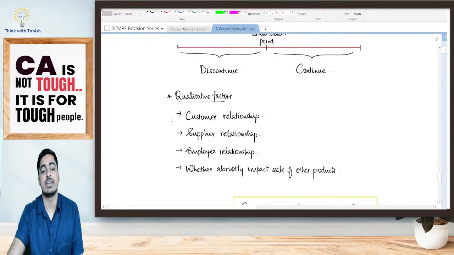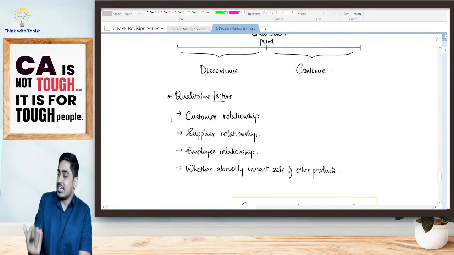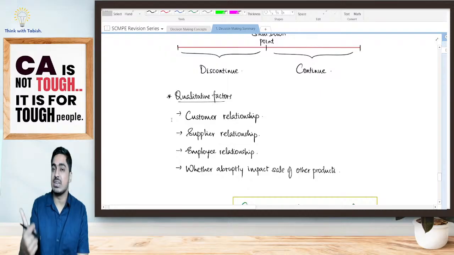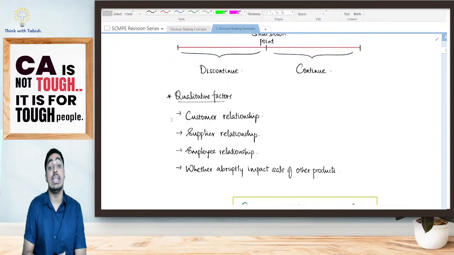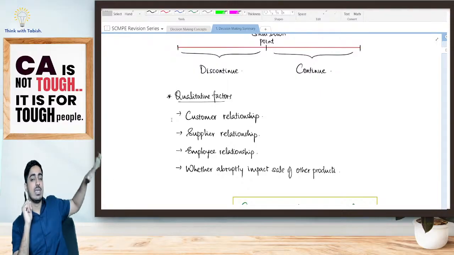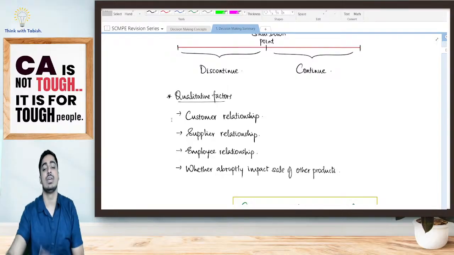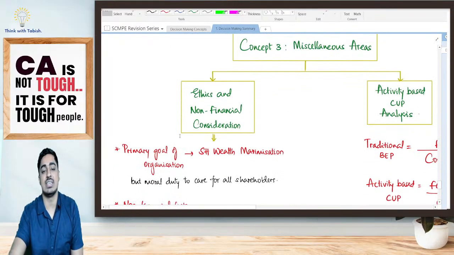Again, qualitative factors, students. Firstly, if I discontinue, what will be the impact on my customers, suppliers, my employees? Is it going to adversely impact any other products? All these I have to see. So concept 2 is also over. Concept 1, basics, is over, short-term decision is over. Now we have concept 3, which is miscellaneous areas.